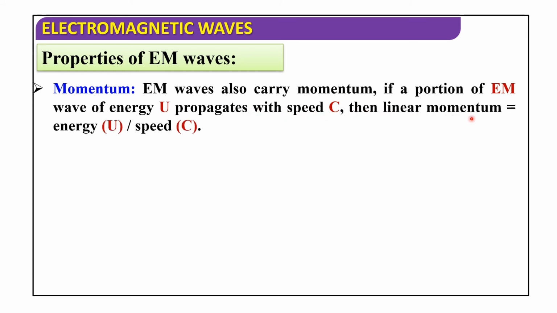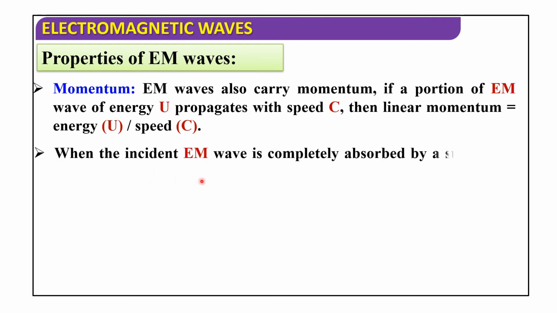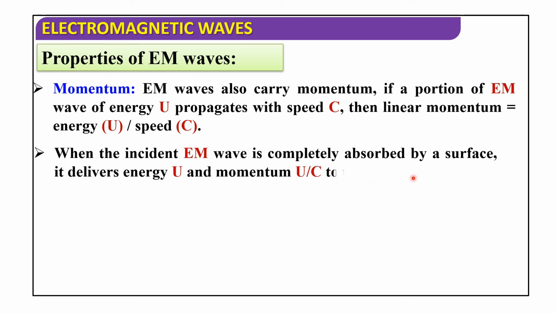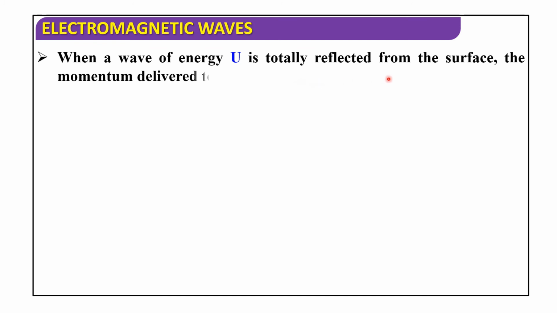If a photon of EM wave of energy U propagates at speed c, then linear momentum is equal to energy by speed. When the incident EM wave is completely absorbed by a surface, it delivers energy and momentum to the surface. When a wave of energy U is totally reflected from the surface, the momentum delivered to the surface is 2U/c.